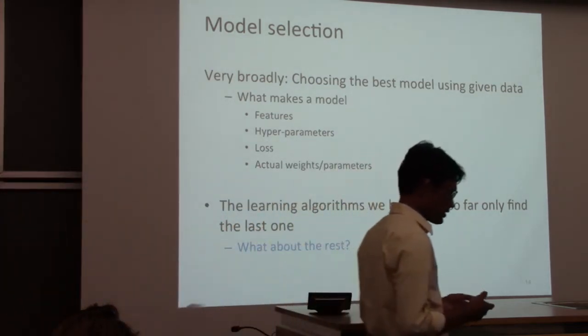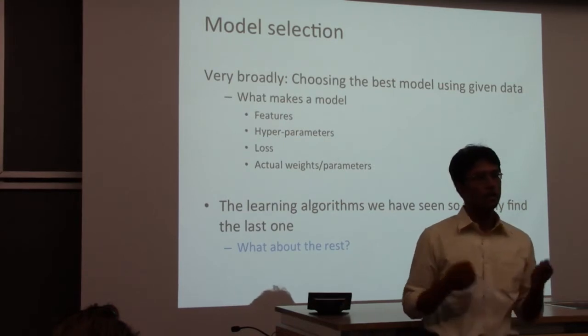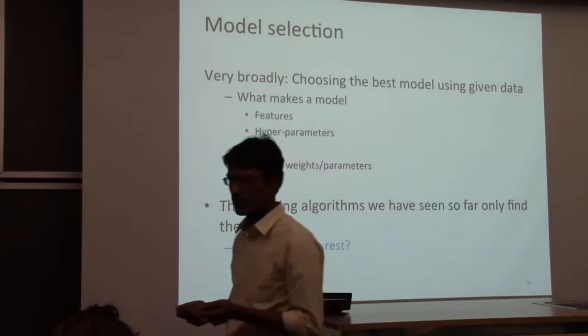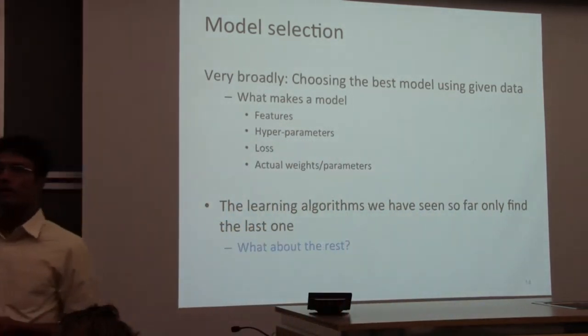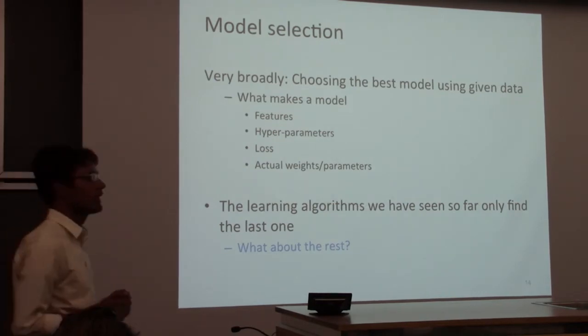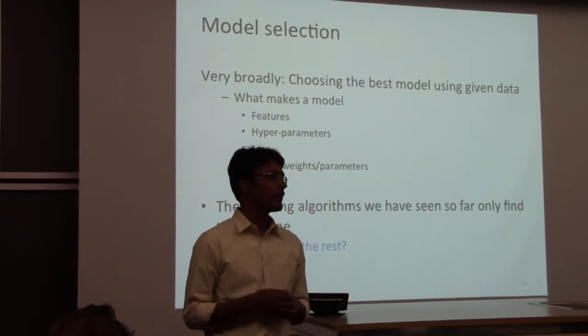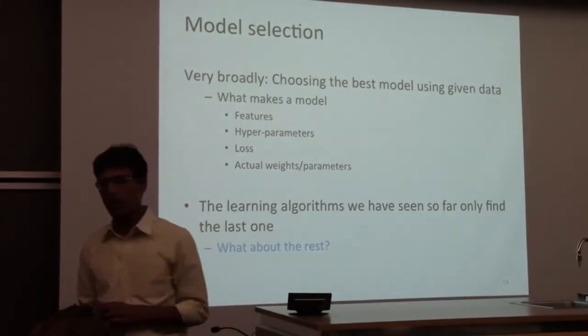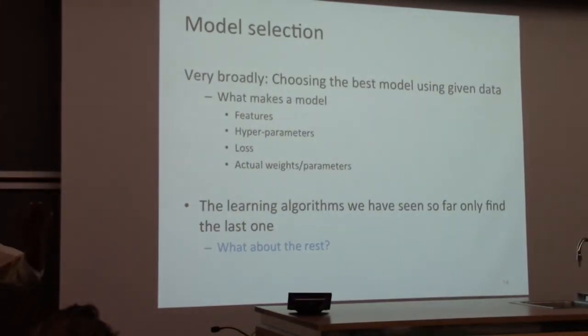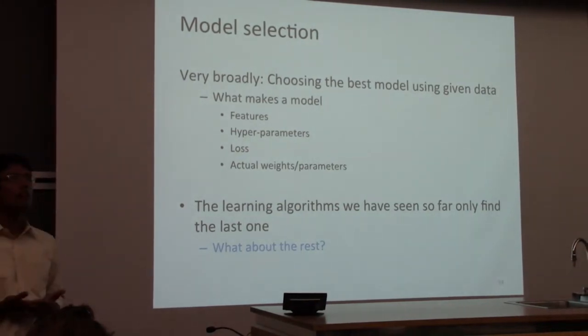But even then you need to figure out what's the best one, and you only have a training set to figure it out. And even if you have a single feature set that you believe is the best, you need to find all these hyperparameters: C for SVM, the learning rate, and if you have a decision tree, you might decide to prune the decision tree to a certain depth and such things. So the question is, how do you do that?